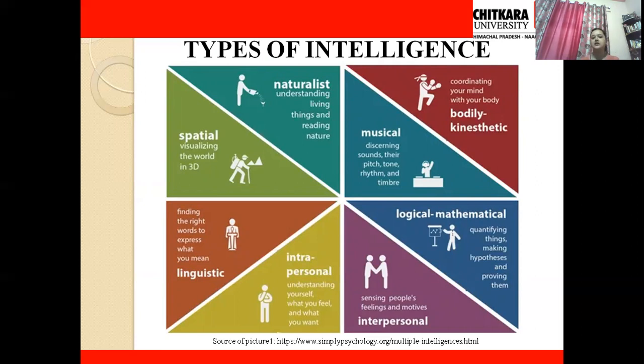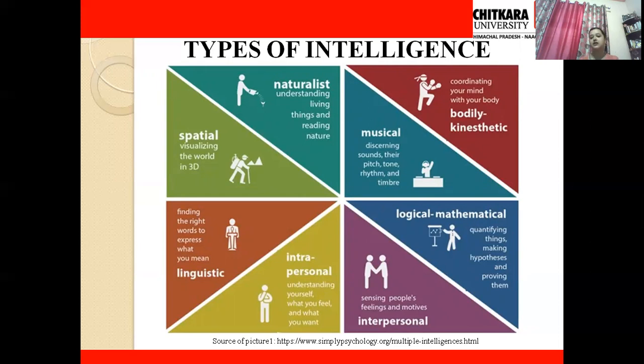First one is naturalistic intelligence. Naturalistic intelligence is like understanding living things and reading nature, like studying the flora and fauna, studying the environment. A person who has this kind of intelligence is very good at it. They can opt for a career like biology or studying nature.